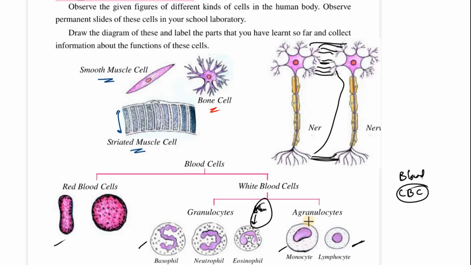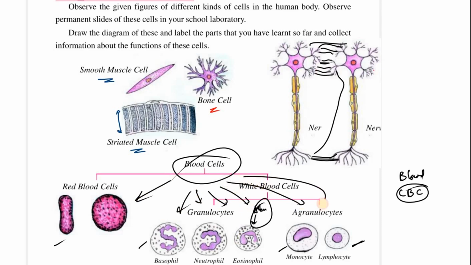What you have to remember is that the blood in our human body, what have you learned? It's not just a simple single type of cell. There are so many types of cells, and the reason is that each of them has a different reason for existence, which is essential for sustaining human life. So don't just think of the blood as a simple fluid.